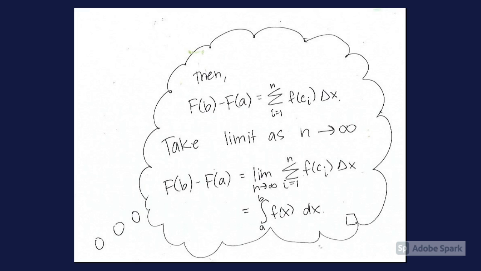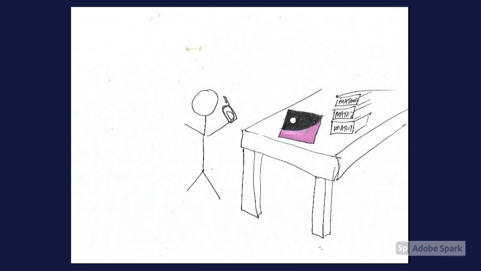Putting it all together, we have F of b minus F of a equals the sum from i equals 1 to n of f of c_i times delta x. Take the limit as n goes to infinity. Then F of b minus F of a equals the limit as n goes to infinity of the sum i equals 1 to n of lowercase f of c_i delta x, which is the definite integral from a to b of f of x dx, which is what we wanted to show. Oh yeah, that's it. You got it.